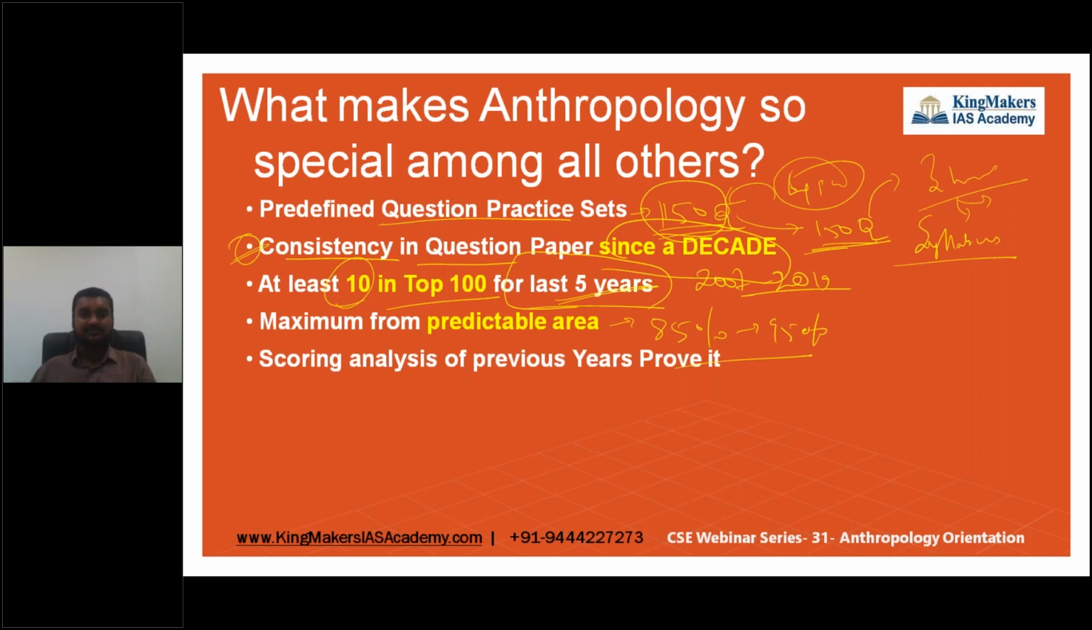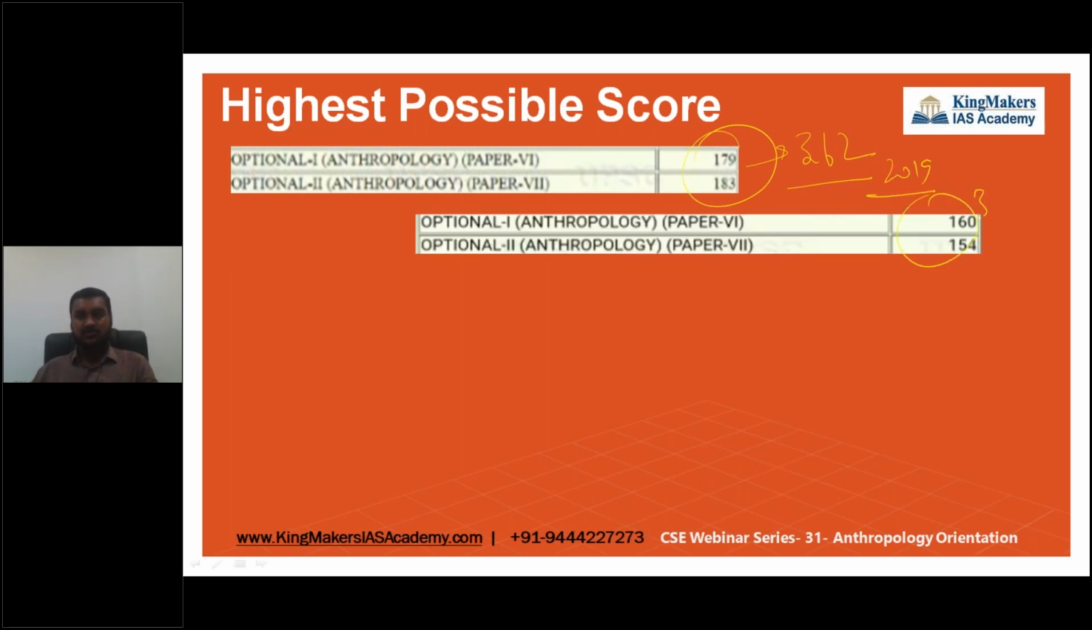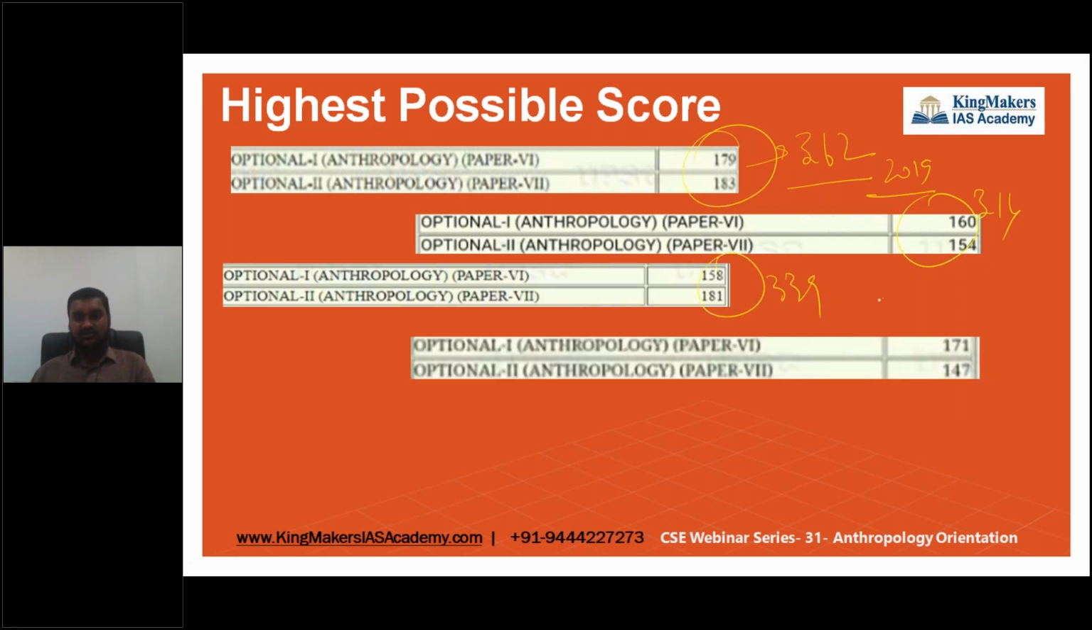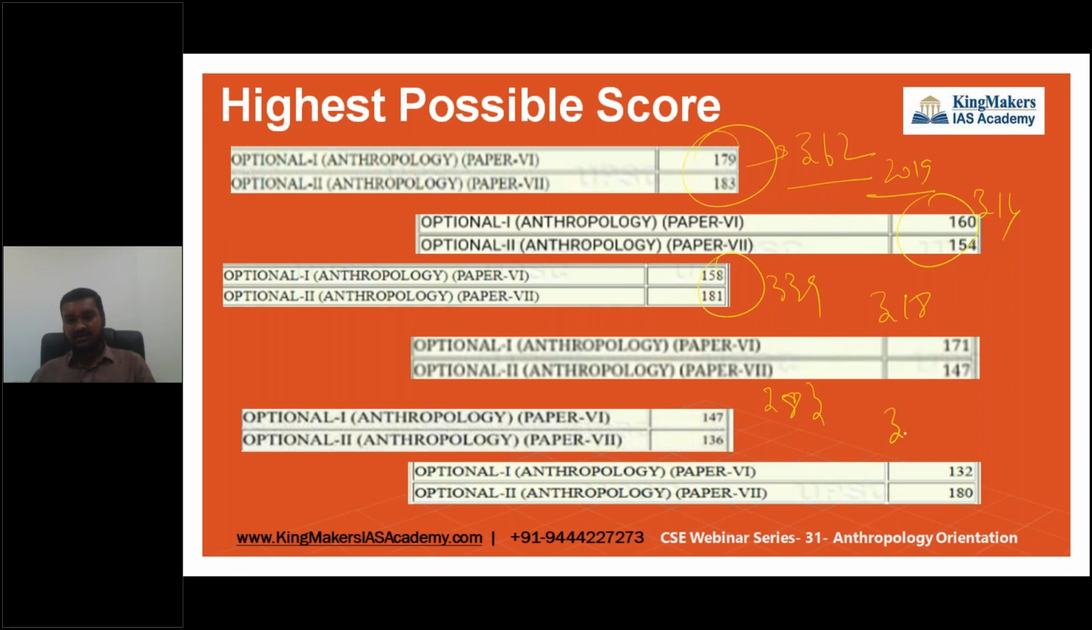The scoring analysis of previous years will prove it. I have not included any names. The topmost mark was 362 in 2019, last year. Others are around 314, around 339, around 318, around 283, and around 332. See, scoring 200 is very simple with this optional.